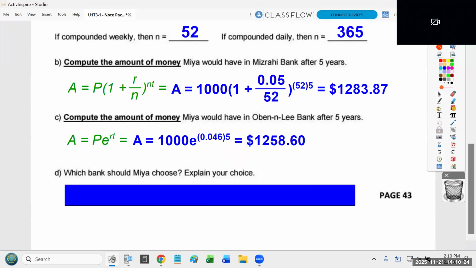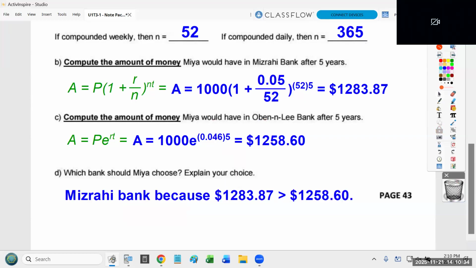If you look at the 2 values, you'll see in the end, it's actually better to accept the first bank's deal. Their interest rate is high enough that it is more powerful than the lack of compounding. Okay, so I said for the question, which bank should Maya choose? I said the Mizrahi Bank. My justification is that 1283.87 is greater than 1258.60.